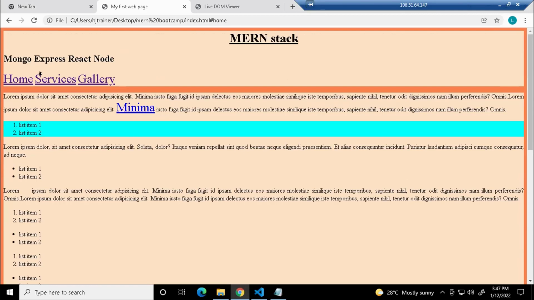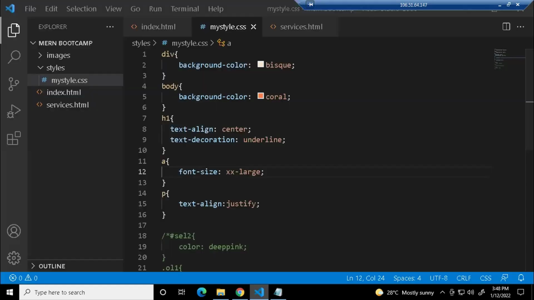So how to create spaces, I'll tell you, because here the links are very close, right? You can create these spaces. I'll tell you how to do that when we go to the box model. So we can do that. So that is your font size.